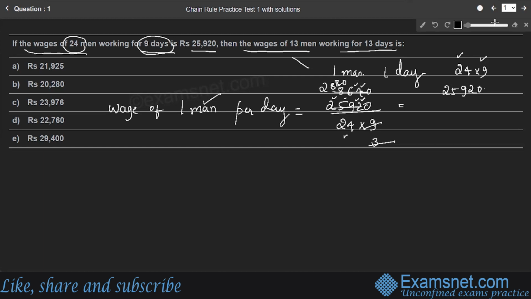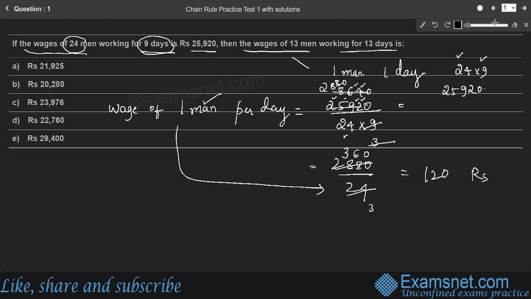Yes. Therefore we get 2,880 by 24. Still we can simplify. So 8 into 3, 8 into 4, then 8 into 6, yes. So we have 360 by 3, which is nothing but 120. So the wage of one man per day is 120 rupees, right? One person earns 120 rupees in 1 day.